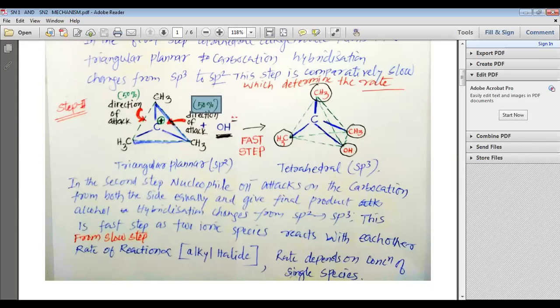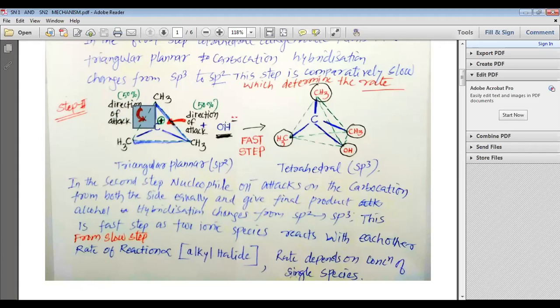But as the structure of carbocation is planar, my dear students, it is like a plane. So from the opposite side of this plane, there is also an attack possible. So this is another direction of the attack.